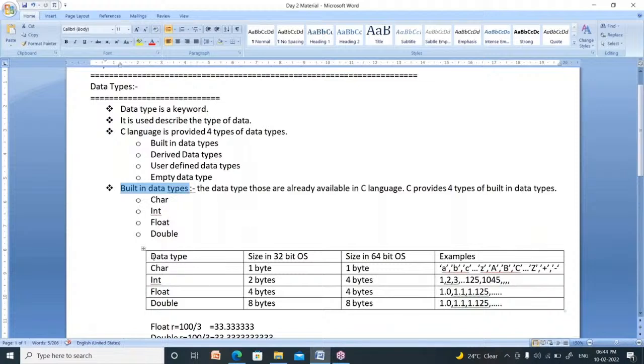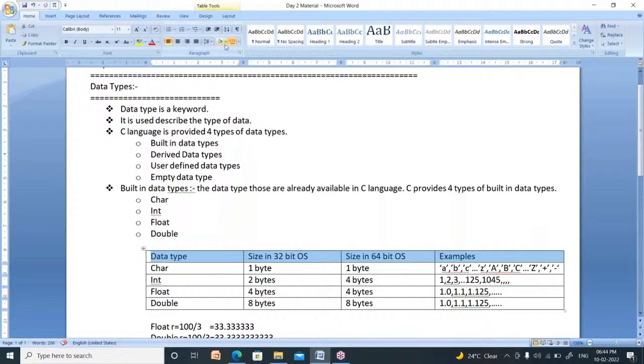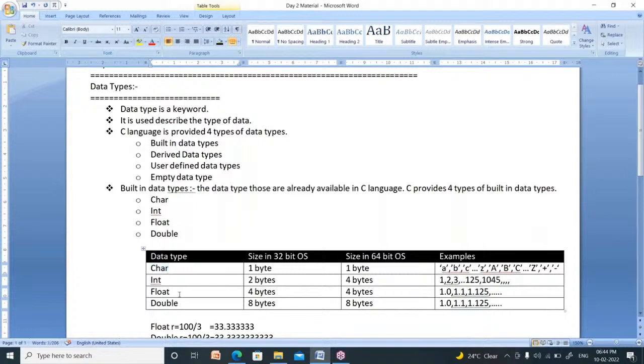I represent the data types in detail using this table. Right. Now these are the data types available in C: character, integer, float, double. Here I represent the size in a 32-bit operating system as well as the size in a 64-bit operating system. Recently, our systems have a 64-bit operating system. Some old systems have only a 32-bit operating system.